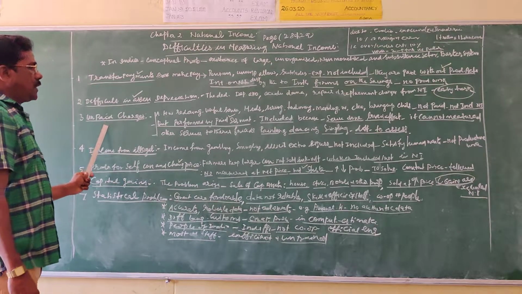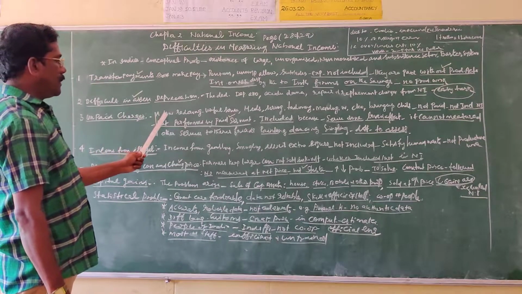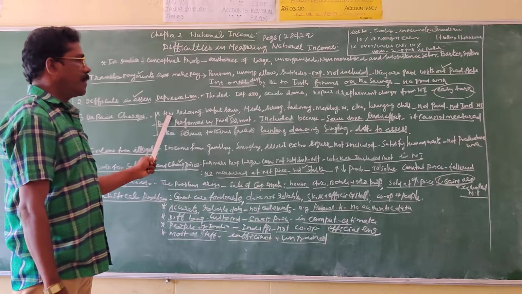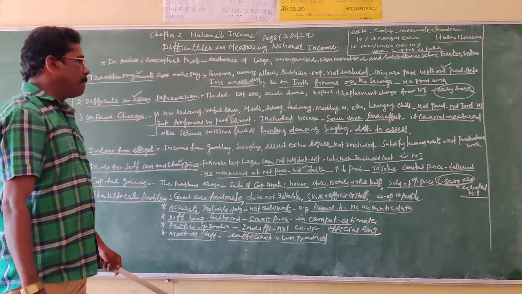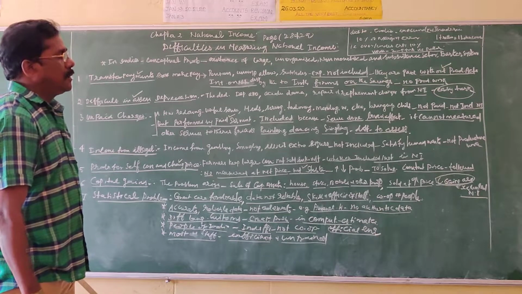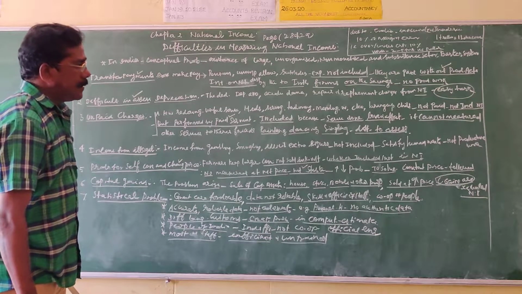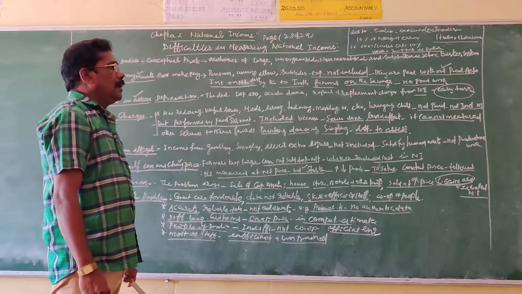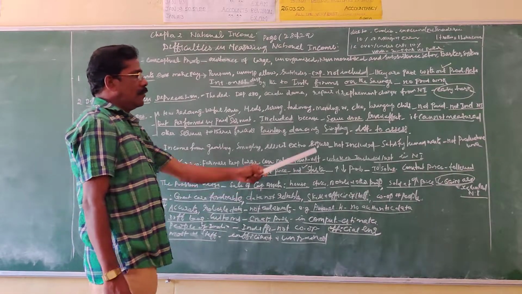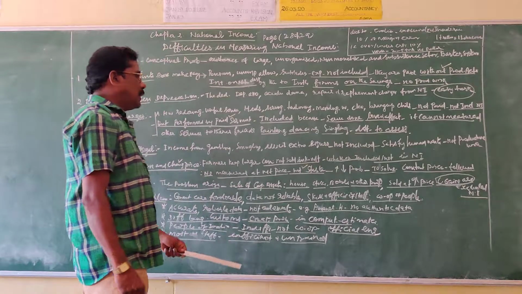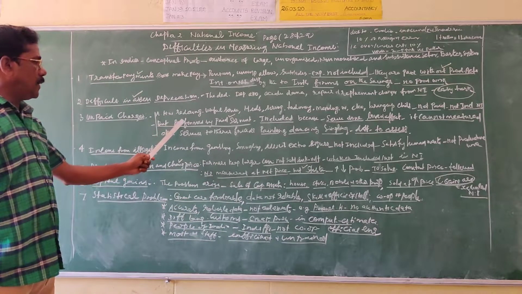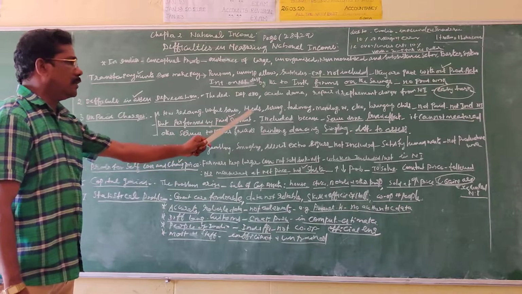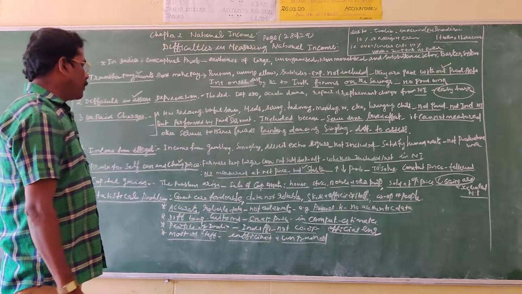Then unpaid services rendered by the housewife are not included in the calculation of national income, because those activities are done by the housewife with love and affection, whereas the services performed by a paid servant are included in the national income.